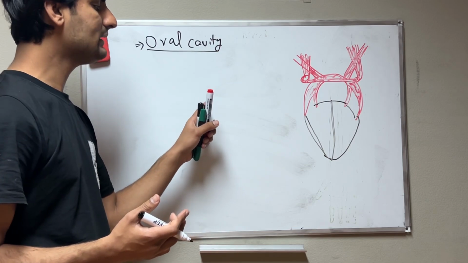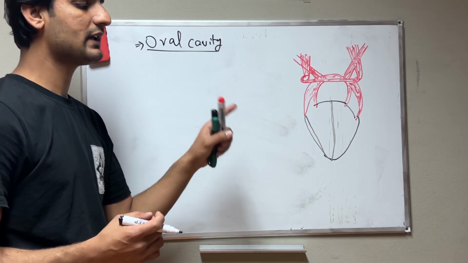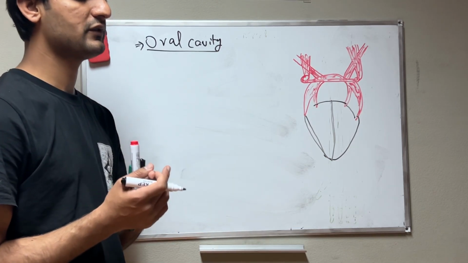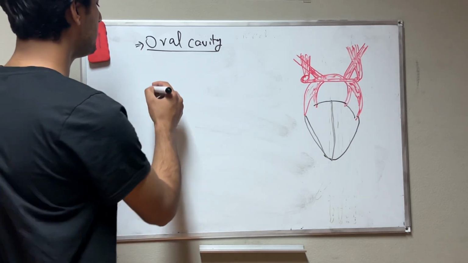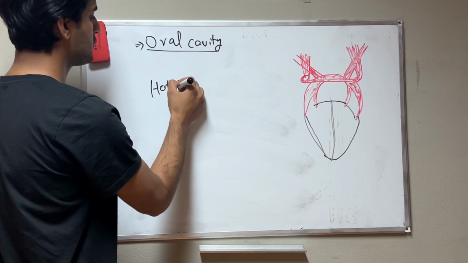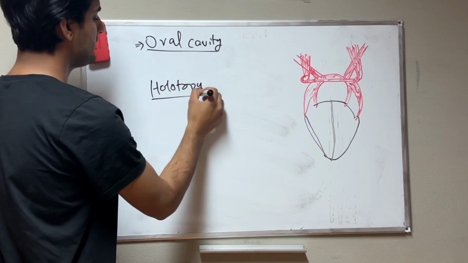But in splanchnology, there are two other sections in topography we need to remember. One is holotopy. What is the meaning of holotopy?